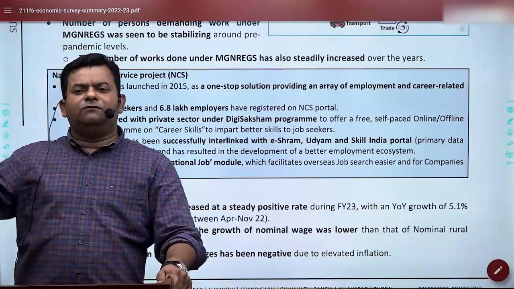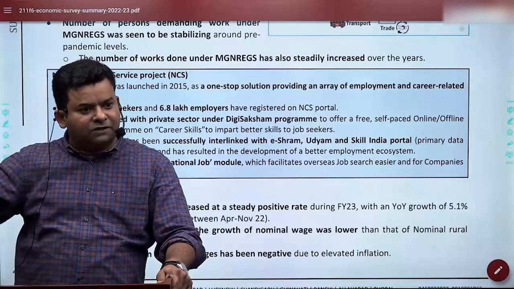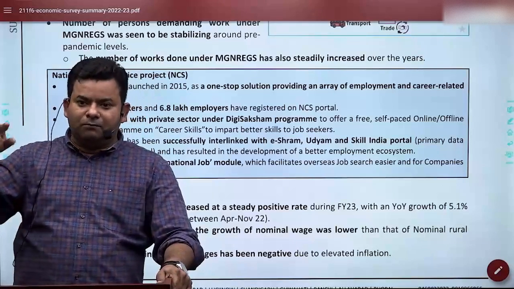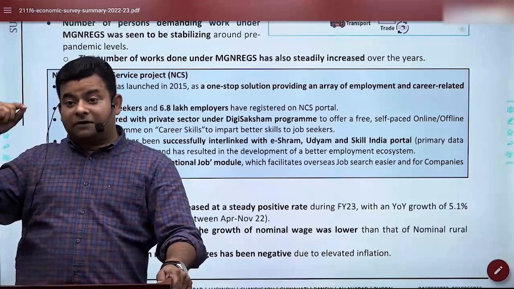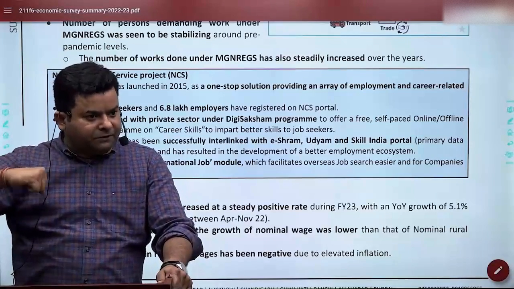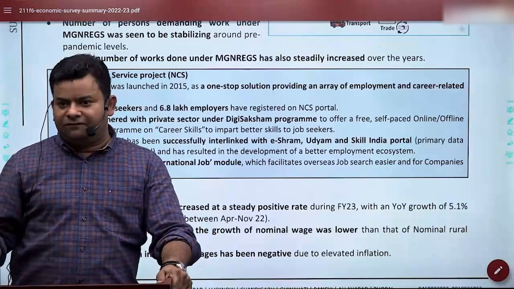Mode 1 is when you are in your country and the service is provided in their country. Mode 2 is tourism, when the service recipient is coming to your country. Mode 3 is when you, the service provider, are going with a commercial presence. Mode 4 is international labor movement. Now, Mode 4 is something which is a game changer for India.